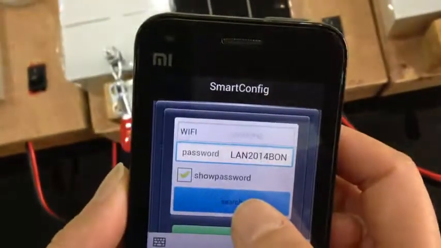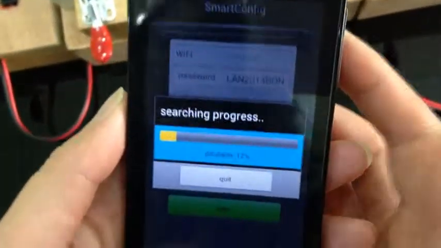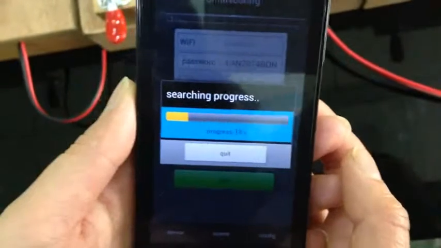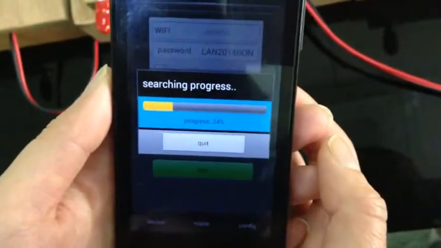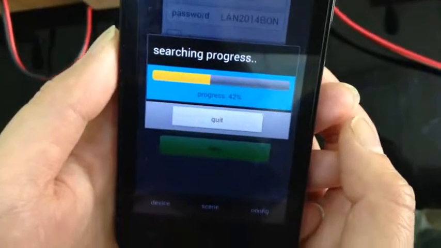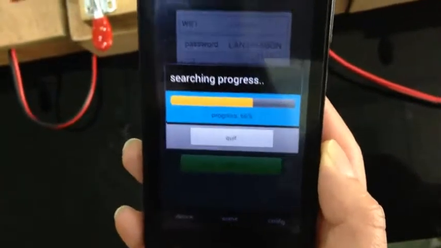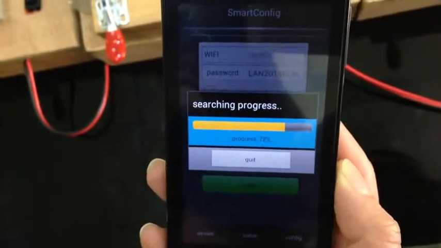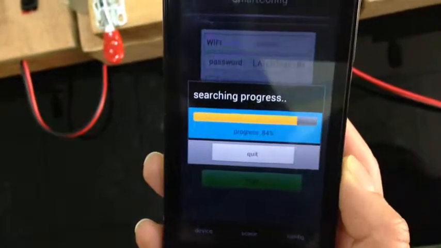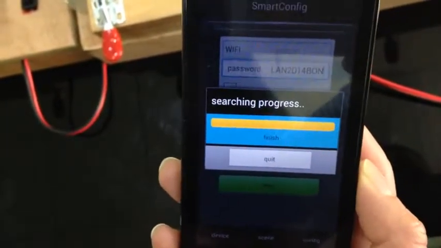Press search. It will search out all the switches here. Okay, it's done.